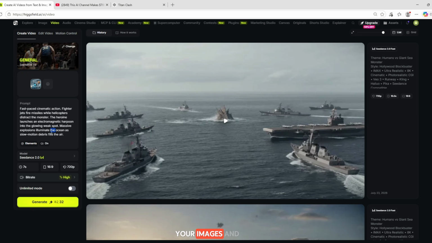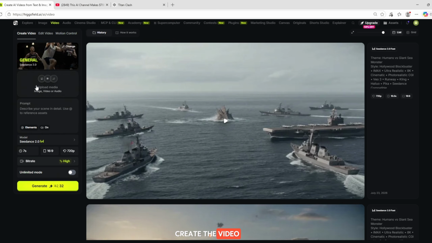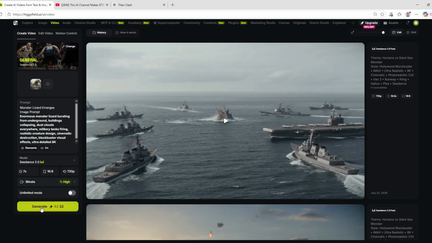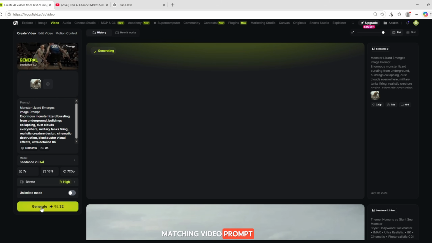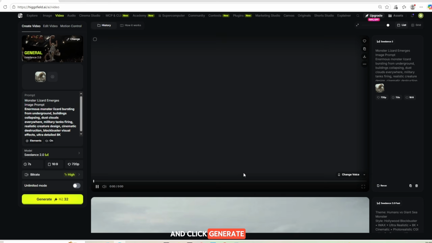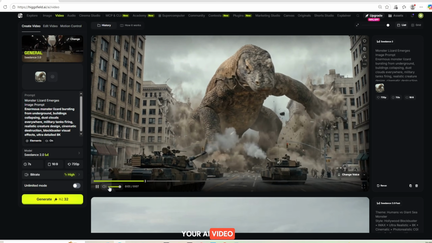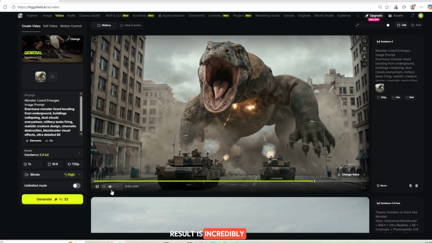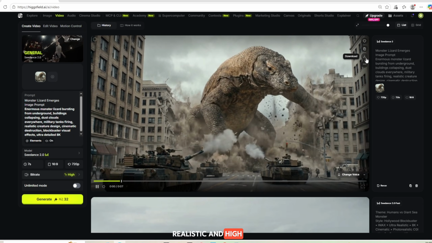Now that all your images and prompts are ready, it's time to create the video. Click on the video option and upload the corresponding image. Then paste the matching video prompt. Select Seedance 2.0 for the model. Choose 7 seconds as the video duration and click Generate. Within a short time, your AI video will begin generating. It doesn't take long, and the final result is incredibly cinematic, realistic, and high quality.